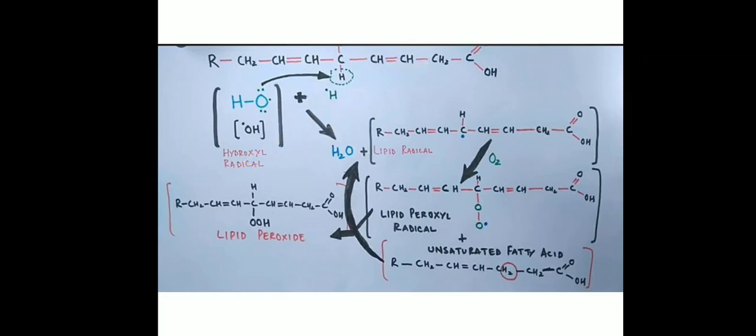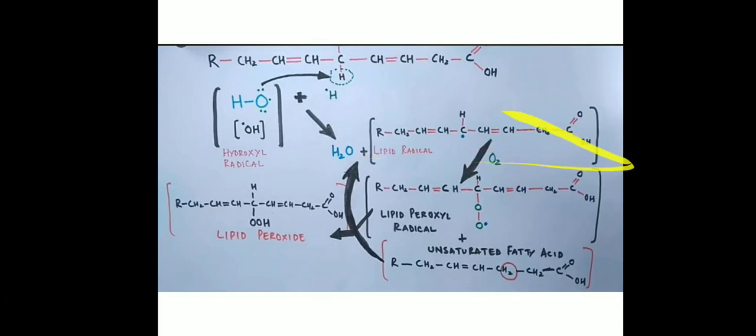The second one is the propagation reaction. So we get the end product, that is a free radical here. This is called a lipid radical compound.